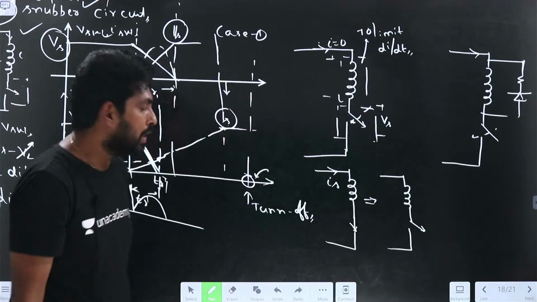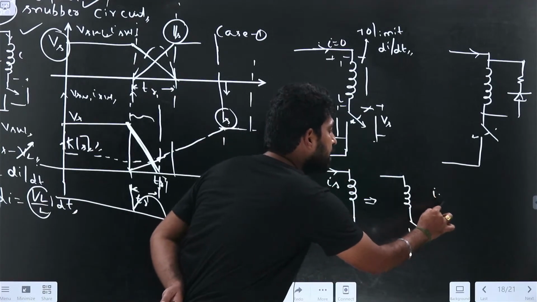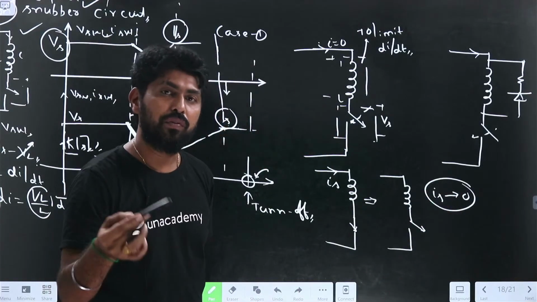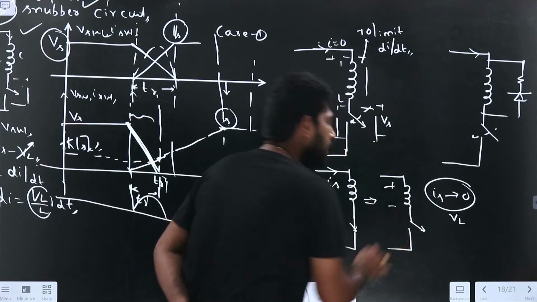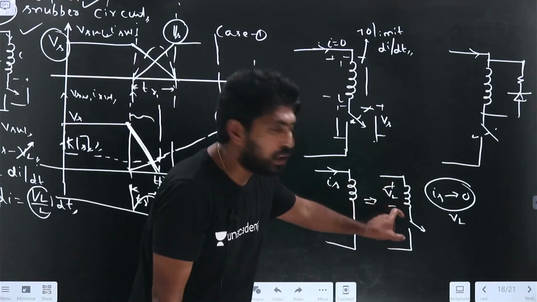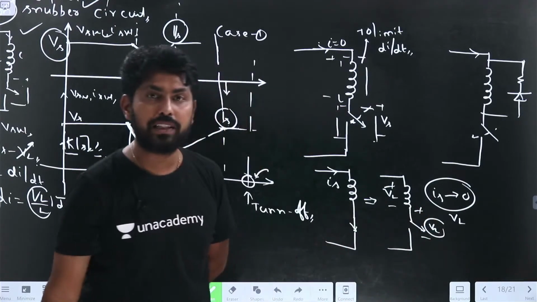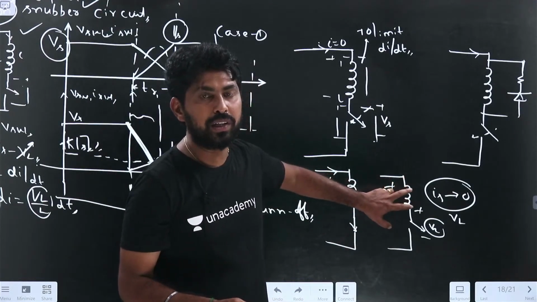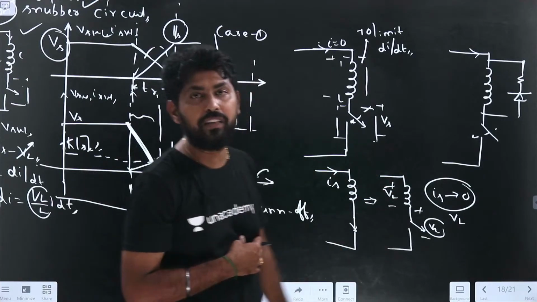What happens? So the IS current is flowing. This IS immediately has to become I0, so that immediate current change within a short time will cause more voltage across the inductor, which causes more voltage across the switch, right? So we need to avoid this inductive voltage. How can I avoid this inductive voltage?